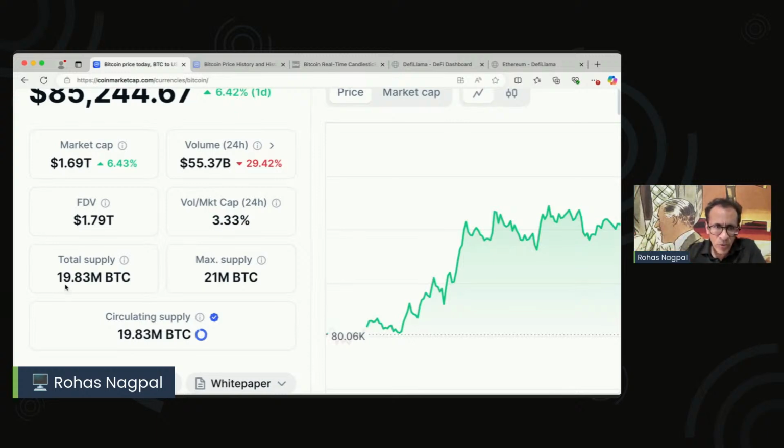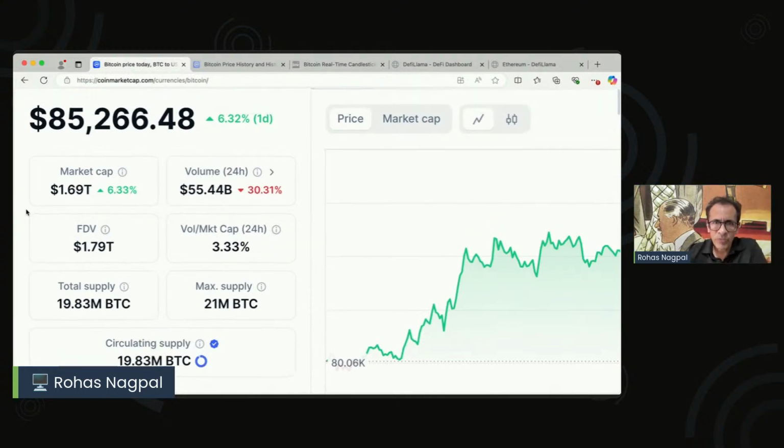Now here you can see that as of right now, 19.83 million Bitcoin have been mined, but the total is 21. So we still know there is a little over a million Bitcoins to be created. If we take those million also into account, we get a slightly higher market cap of 1.78 trillion. Otherwise, as of today, it is 1.69 trillion. So that's the meaning of the fully diluted value, or the fully diluted market capitalization.